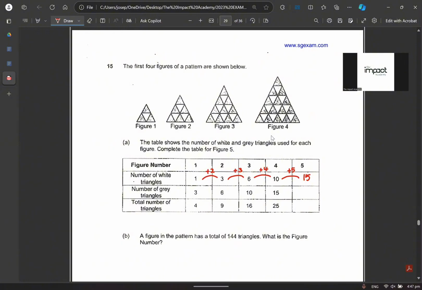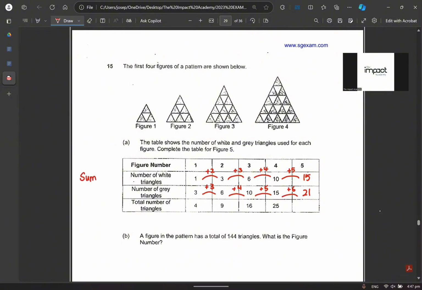What is the gap from 3 to 6 to 10 to 15? What exactly is the gaps? We can obviously see that it's plus 3, plus 4, plus 5, plus 6. Agree or disagree? All right, that's the reason why your answer is 21. Make sense? Okay, so for the first one, you can see, I am adding them up together.